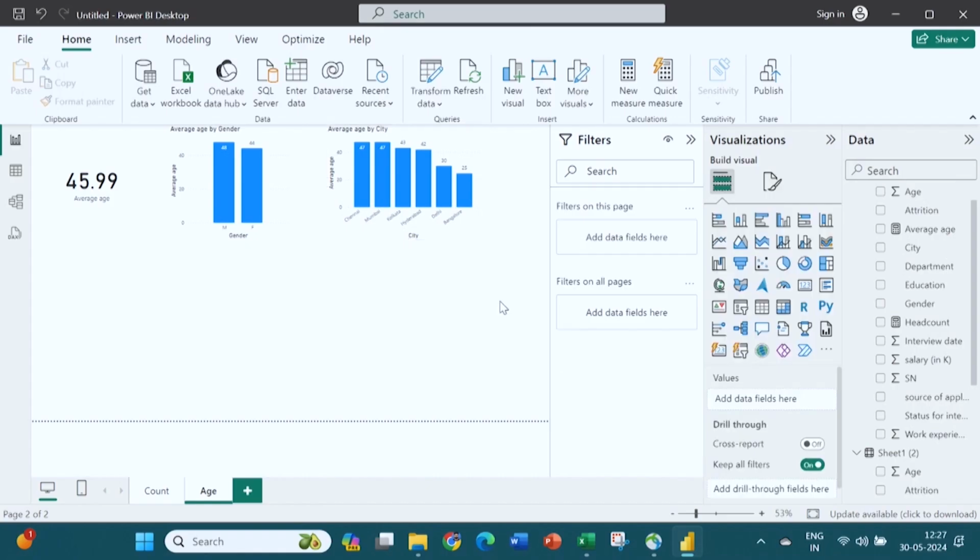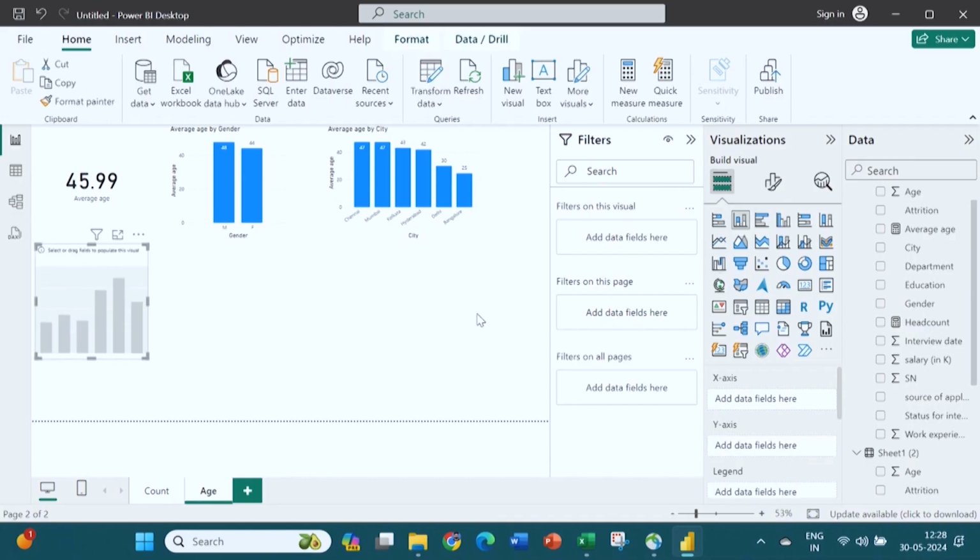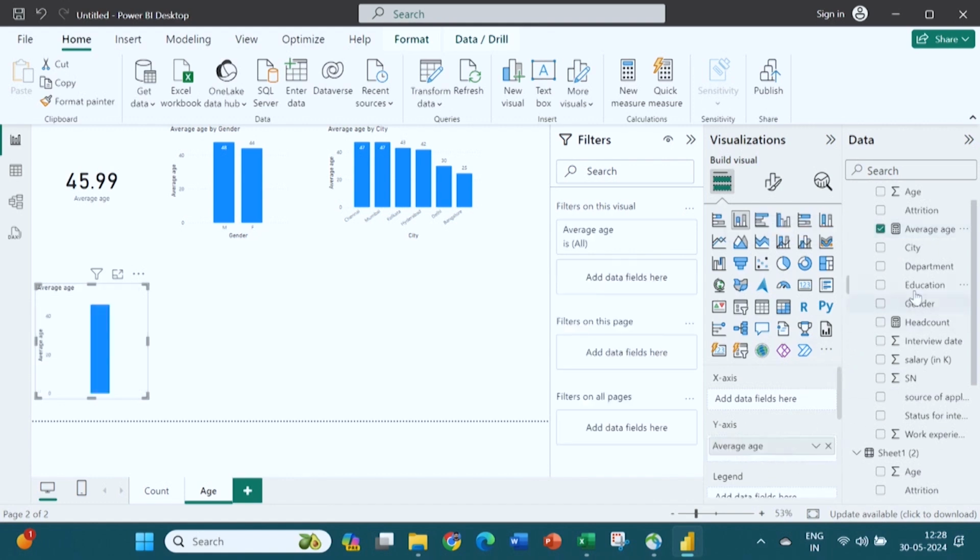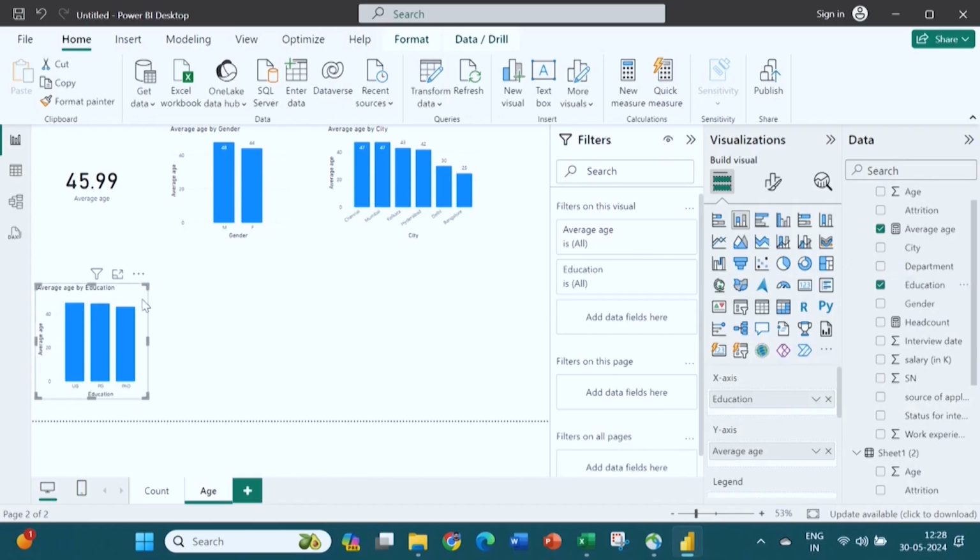Next, if I want to know this average age by education level, right, so again I need to select a new graph. So again I have selected this bar graph, right. You can see x and y axis are coming. On the y axis I am going to put the average age, right, and now I want to know education wise, so let us put education on the x axis. So now you can see education wise also the average age has come, and the same way you can beautify it.